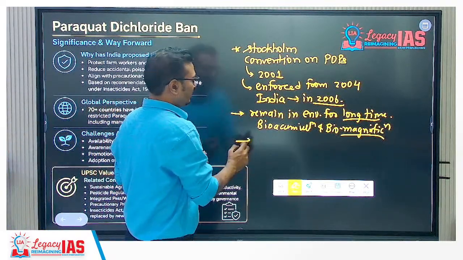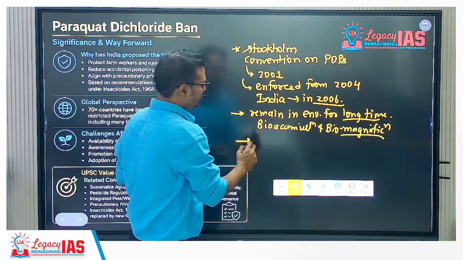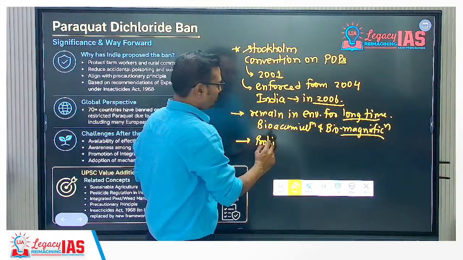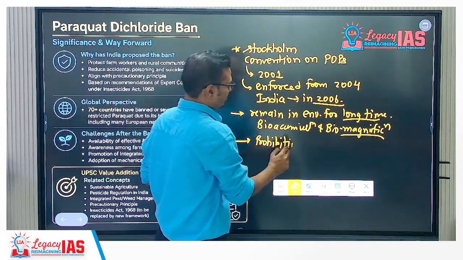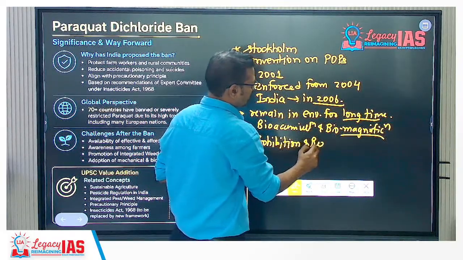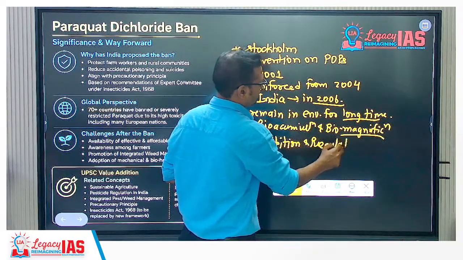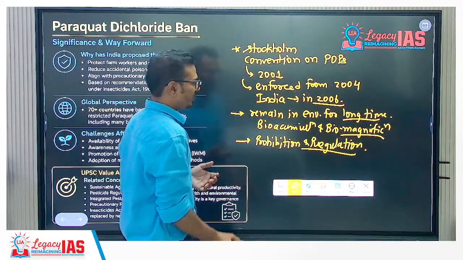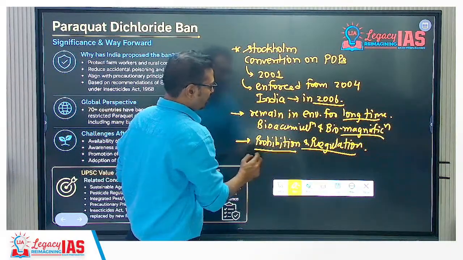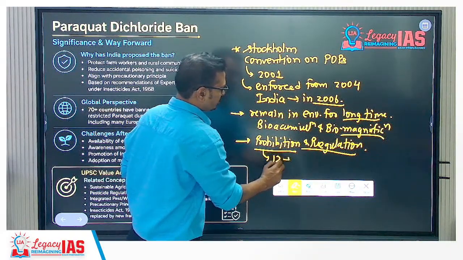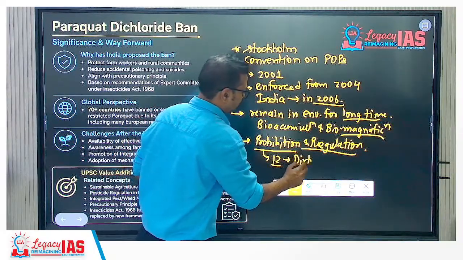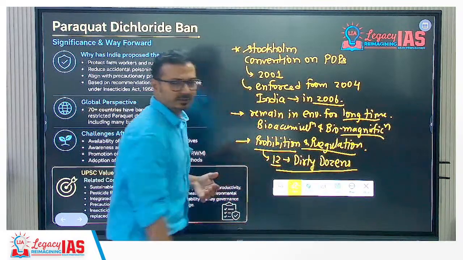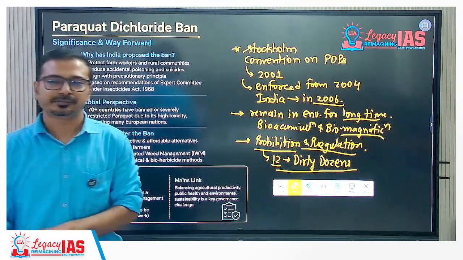So it basically regulates and prohibits chemicals under Annexure A, Annexure B, Annexure C: prohibition and regulation of different organic pollutants. Especially for prohibition, there are 12, also called the dirty dozens, like DDT.